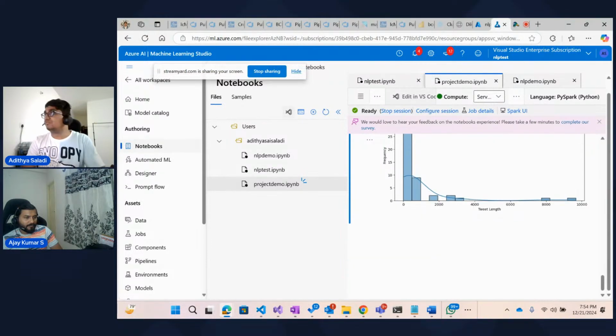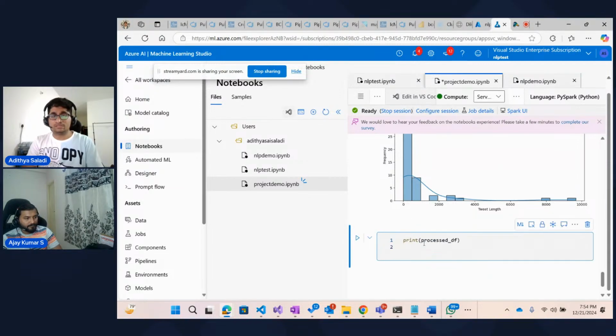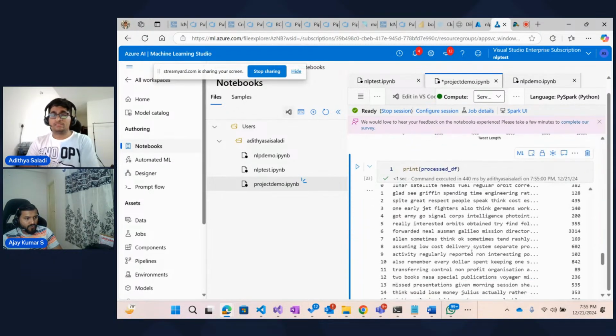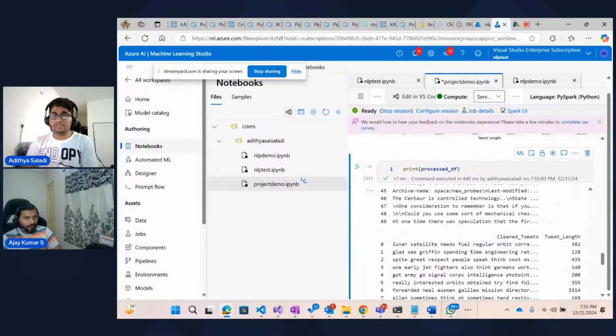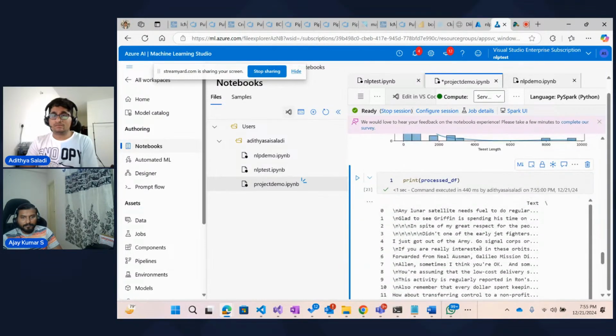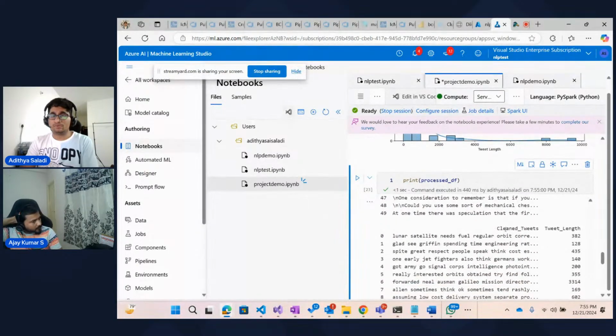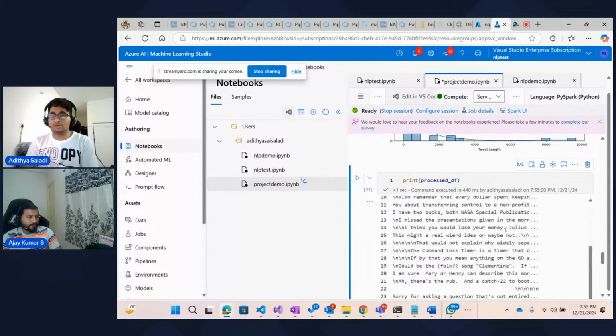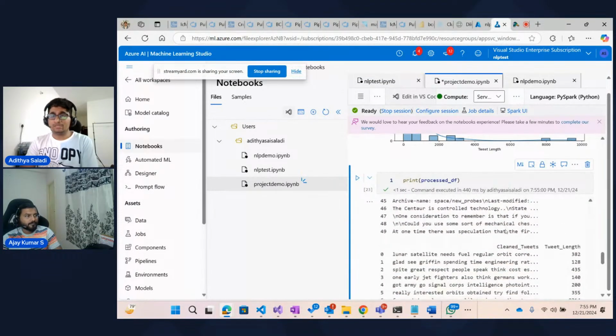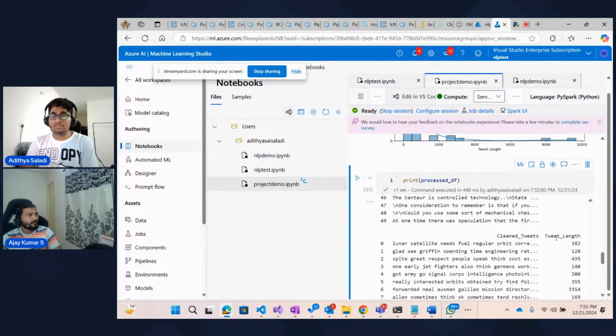So once this is done, the next step is to print the processed data, which is the data frame. So let's quickly print this, right? So now you can clearly see what is the data before and what is the data after processing. The top data set is without cleaning, and the below one is the clean tweet and what is the length of each tweet, right?